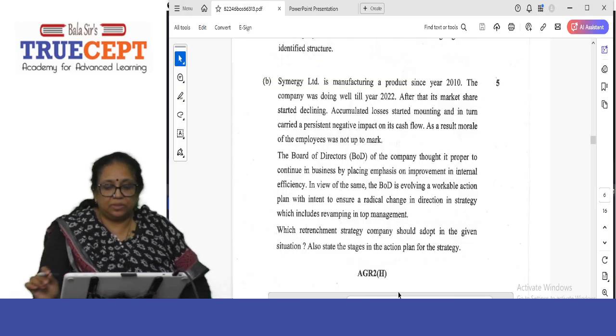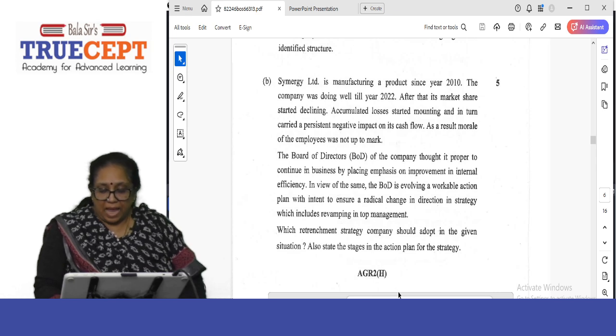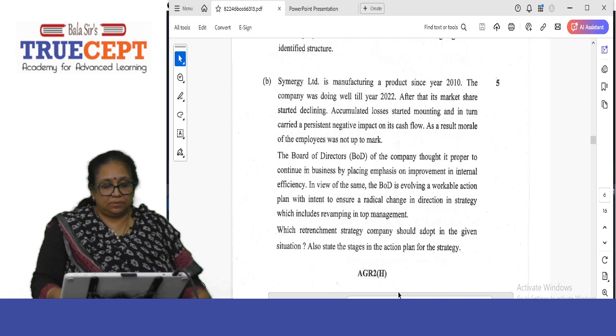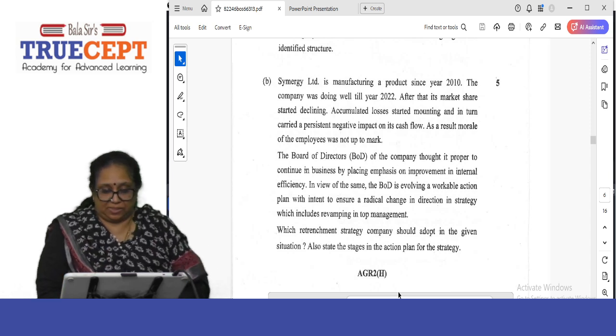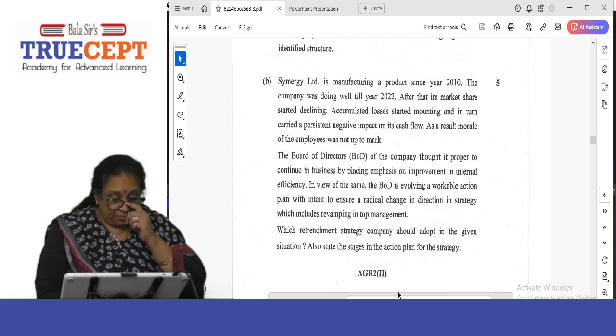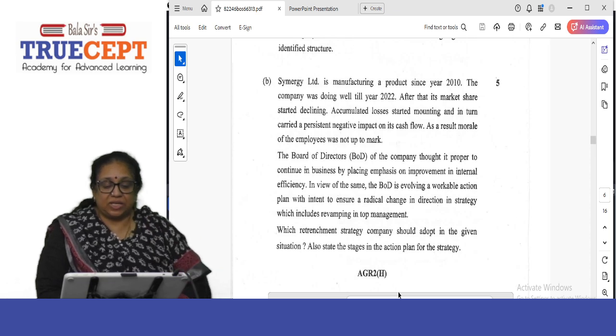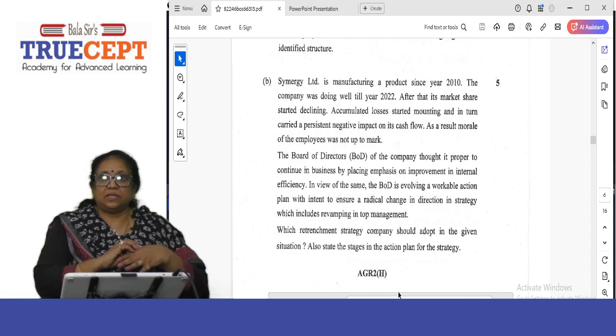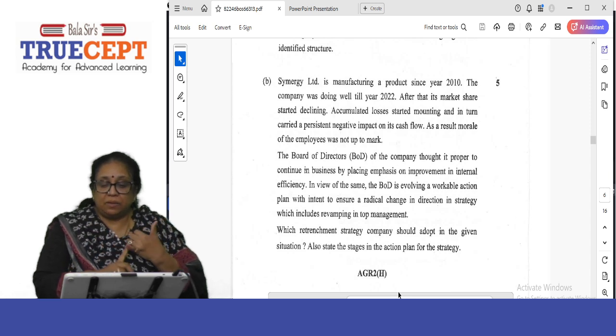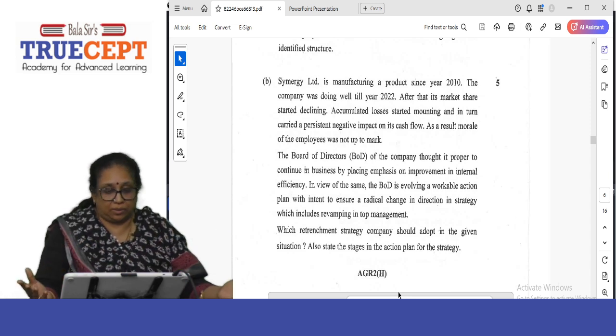Today I'm going with another question and with another answer. So here we are going to look at this question. Synergy Limited is manufacturing a product since year 2010. The company was doing well till year 2022. After that, its market share started declining. Accumulated losses started mounting and in turn carried a persistent negative impact on its cash flow. As a result, morale of the employees was not up to mark.